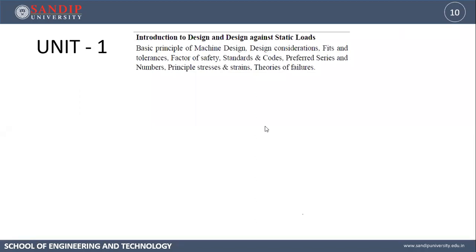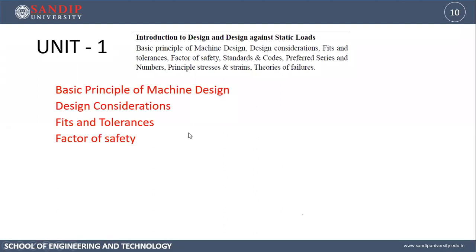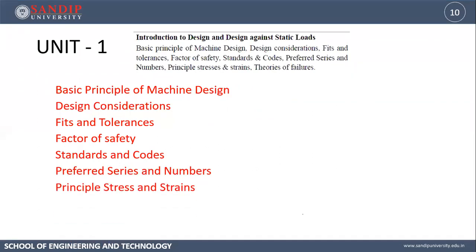So unit number 1 is introduction to design and design against static loads, in which we will be studying basic principle of machine design, design consideration, fits, tolerances, factor of safety, standards and codes, preferred series and numbers, principal stress and strain, and theories of failure. So from basic principle to preferred series and number, it comes under the introduction to design. And for design against static loads, we will be discussing principal stress and strain and theories of failure.